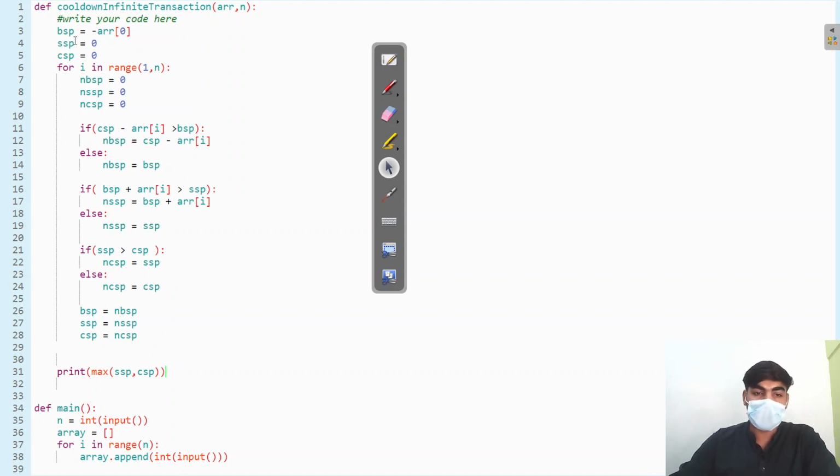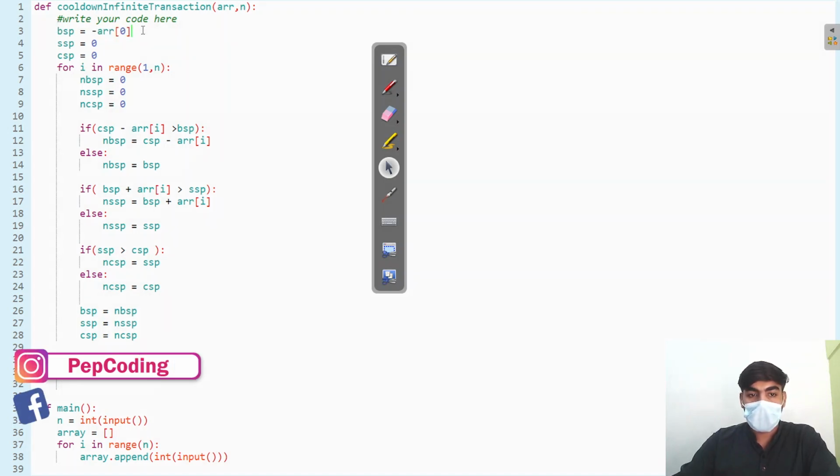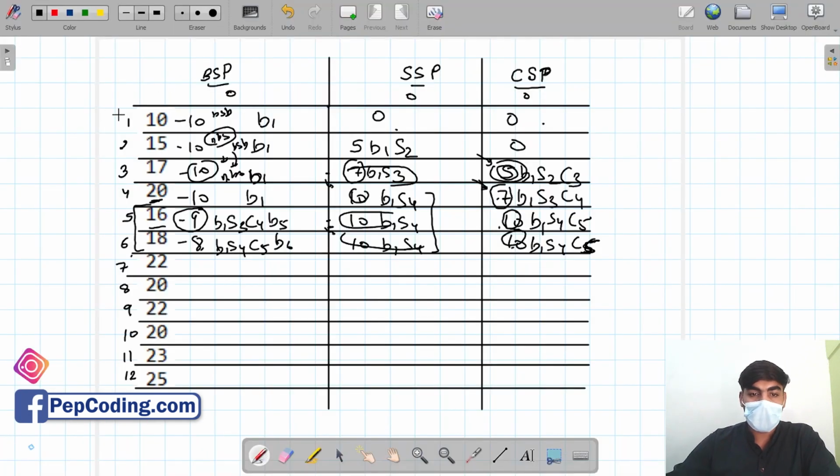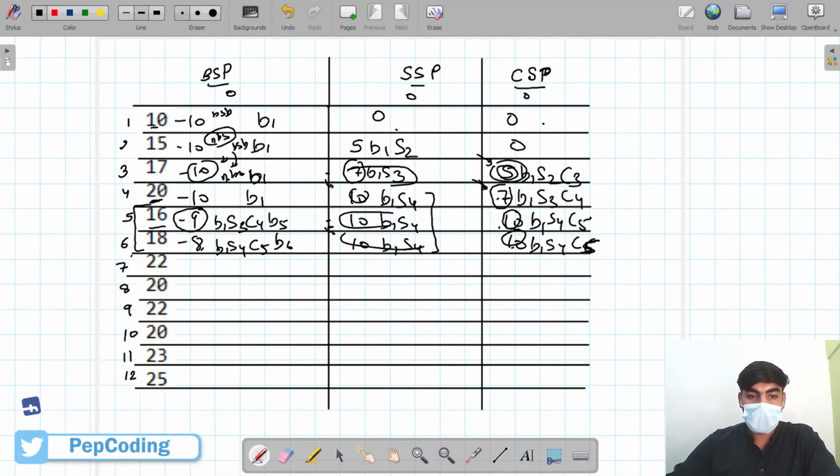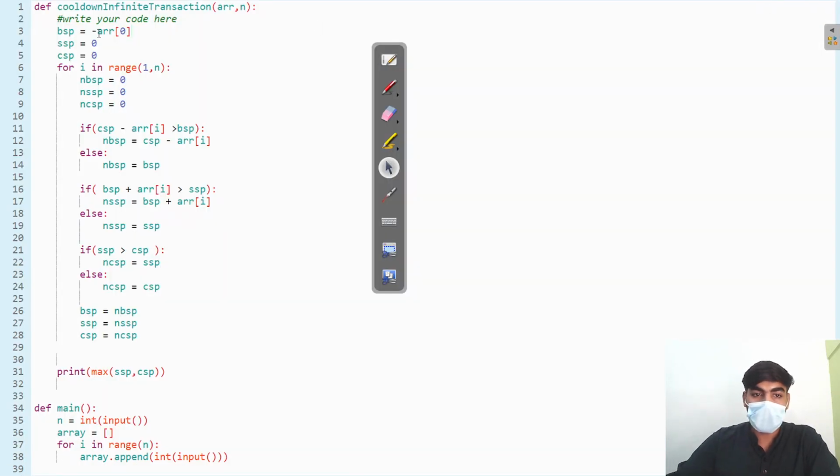So I am explaining again what I wrote here. Firstly, I take buying state profit. For the first one, I am taking 10 rupee loan, which is equal to the price of today as negative, so minus arr[0]. Selling state profit is initially 0, and cool down state is also 0. Then I start iterating and create new buying state profit, new selling state profit, and new cool down state profit.